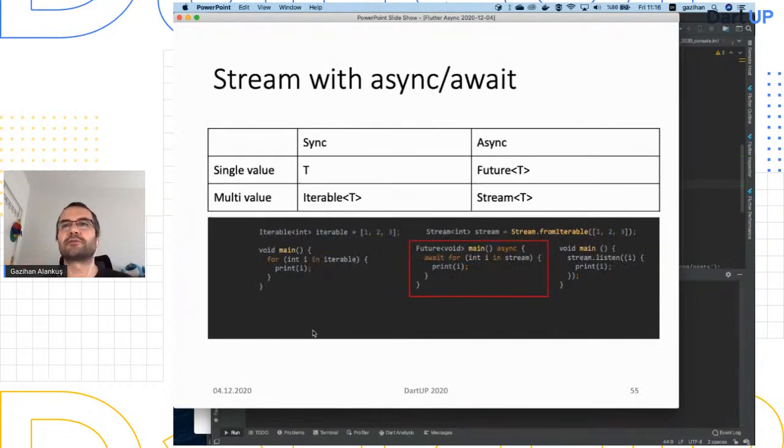And also streams, there is also the concept of streams. This is for multiple values instead of a single value like Future. With streams, the cool thing is instead of for, we get to write await for, which looks very much like for, but it actually does a stream listen for you and multiple other things, handling the breaking of the stream, etc., automatically for you. But we're not going to talk about streams much today. We're going to work with futures mostly.